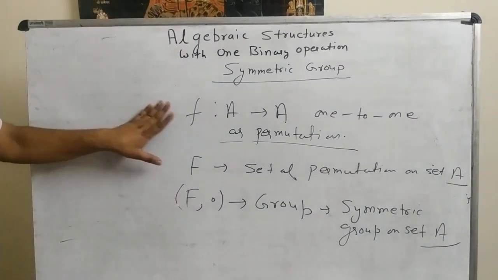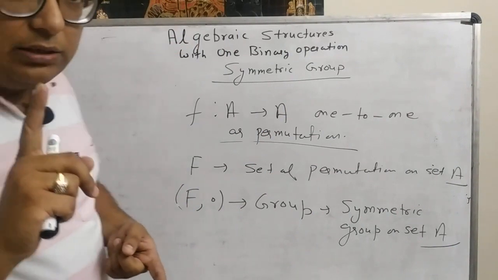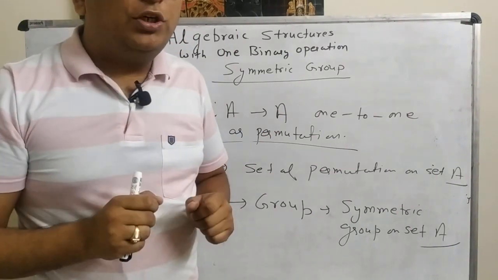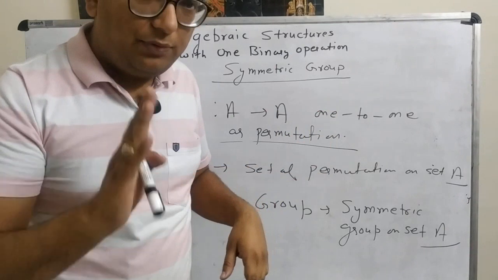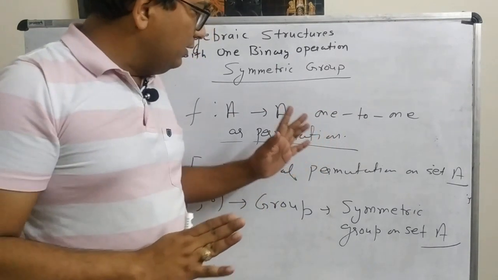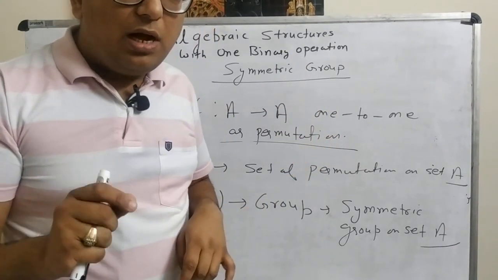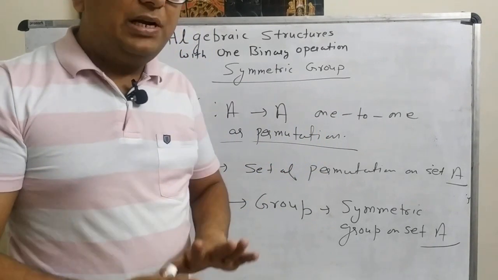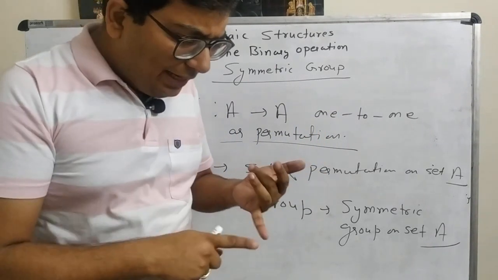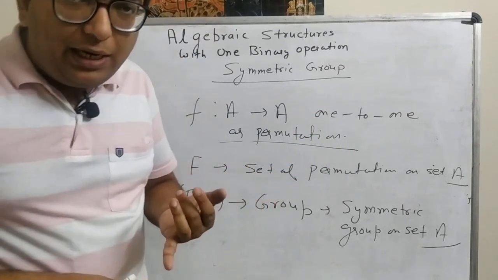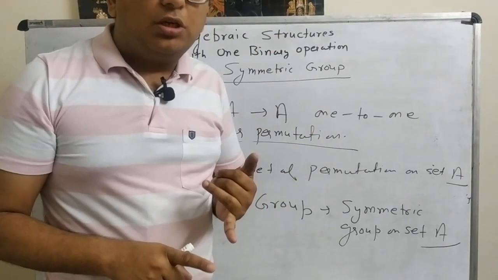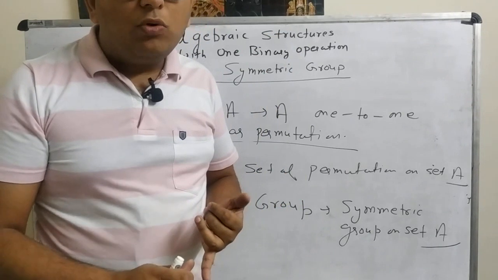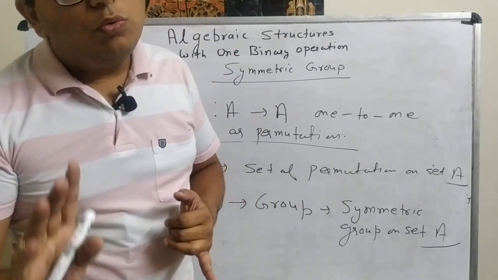So now let us conclude all the things we have discussed till now. We start with the set of 1-1 onto functions from a set A to itself, and we prove that this particular set with function composition as operation becomes a group. Second, we realize that permutations are moreover 1-1 onto functions.